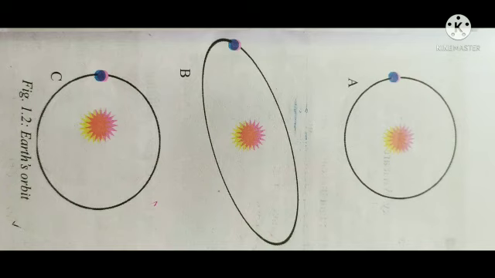Actually, the Earth's orbit is nearly circular, C, and the difference between Earth's farthest point, 152 million kilometers from the Sun, and its closest point, 147 million kilometers, is very small.